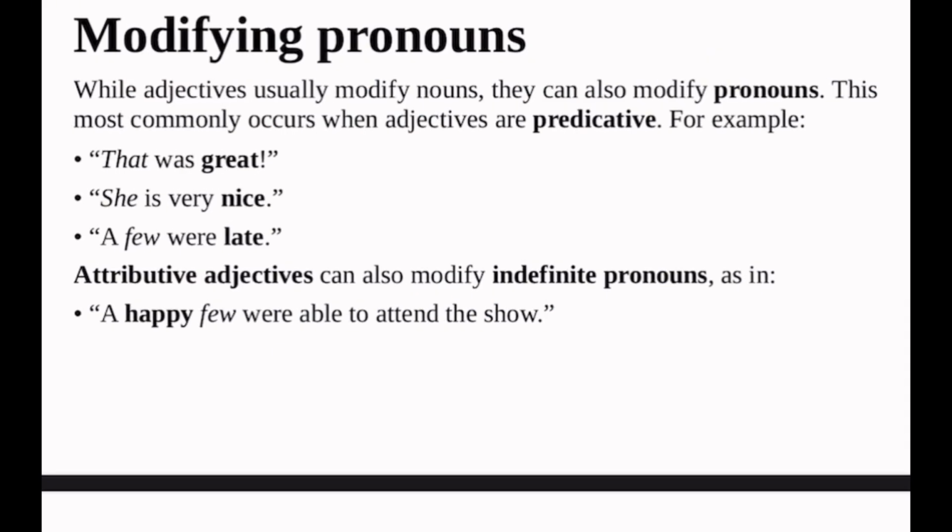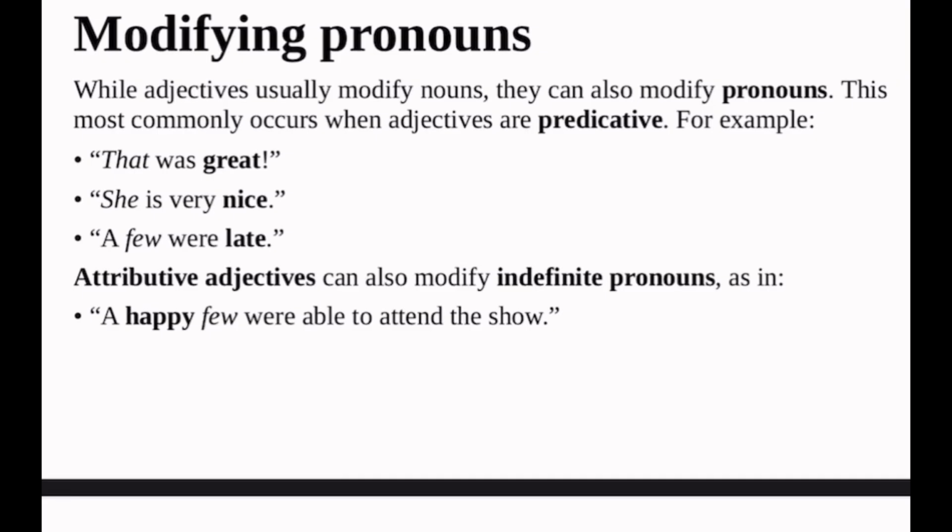Moving forward, let's talk about how an adjective can modify nouns. We say that all words or phrases that can be in the position of nouns are what adjectives have the capacity to modify. While adjectives usually modify nouns, they can also modify pronouns. That word modify means they can tell us more or tell us the kind of noun we are talking about. This mostly occurs when that adjective is predicative. Thank God we've explained above the difference between how an adjective is used attributively and predicatively. For example, that was great.